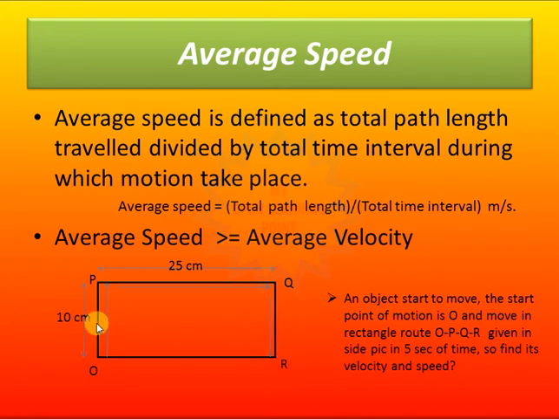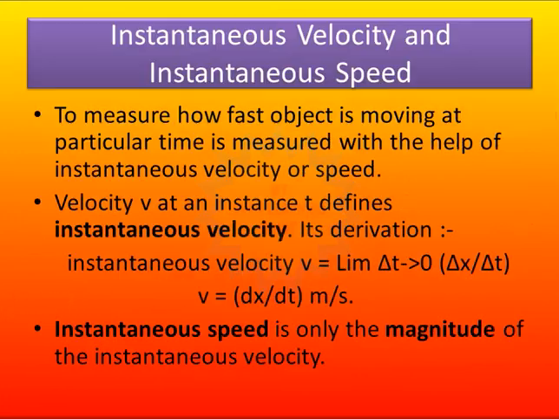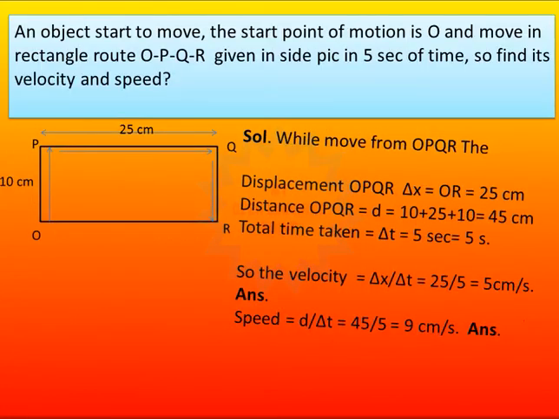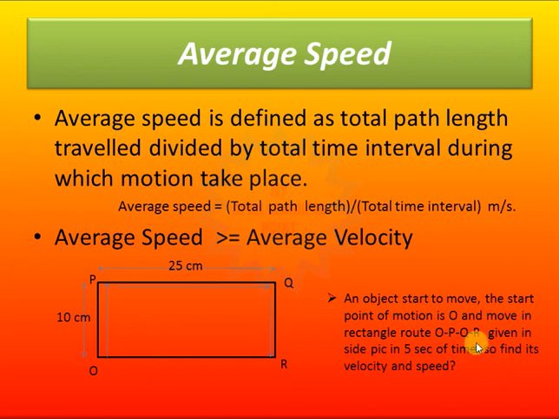Because of this rectangle behavior, this side will be the same as that side. So here, basically, it's an exercise. The problem is to find the velocity and the speed of the object that goes from O to R in 5 seconds.